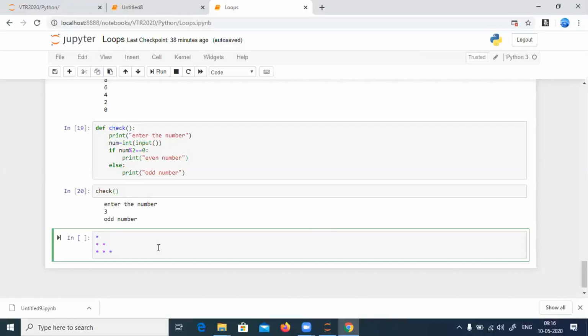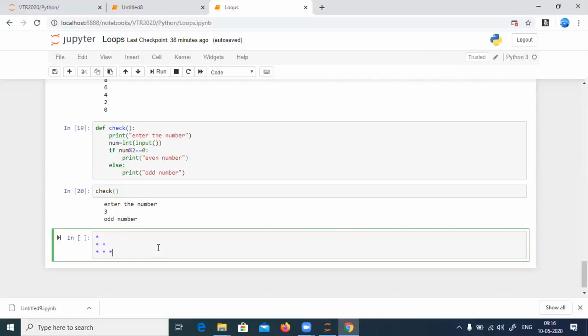3 columns, 3 rows and the 3 columns. First of all, whenever a question is given with respect to pattern programs like this, there's a logic behind it, but it's usually an interview question. So whenever a program is given like this to you, you need to understand whether it is a dependent program or an independent program.